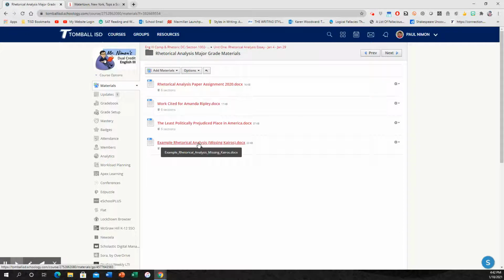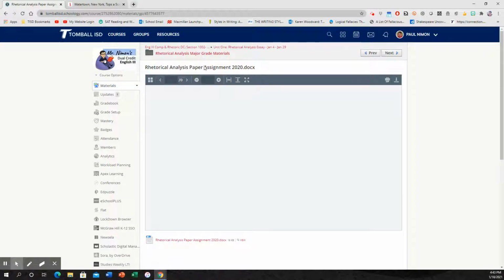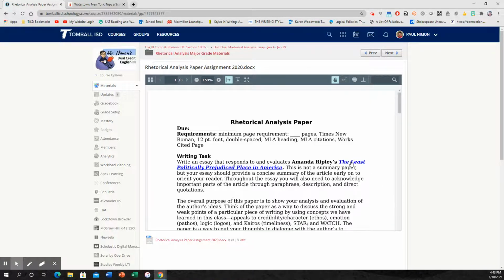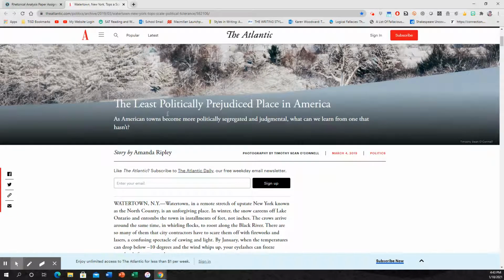So again, you have an example paper that doesn't have kairos, but it'll give you a good idea. You have a link to the article. I will also post a link directly to the website on here. I haven't put that on there yet, but I will. You also have a direct link to it in the instructions. Just click right here, what's in blue, and it'll open this up.